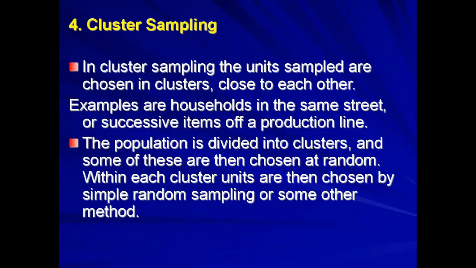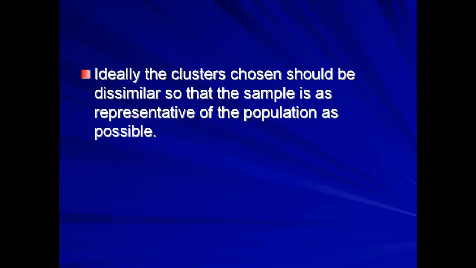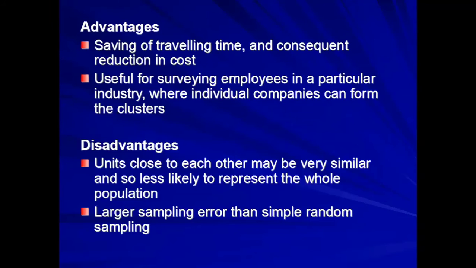So let's see what cluster sampling is. In cluster sampling, the sample units are chosen in clusters that are close to each other. Examples are households in the same street or successive items of a production line. The population is divided into clusters and some of these are then chosen at random. Within each cluster, units are chosen by simple random sampling or another method. Ideally, the clusters chosen should be dissimilar so that the sample is as representative of the population as possible.